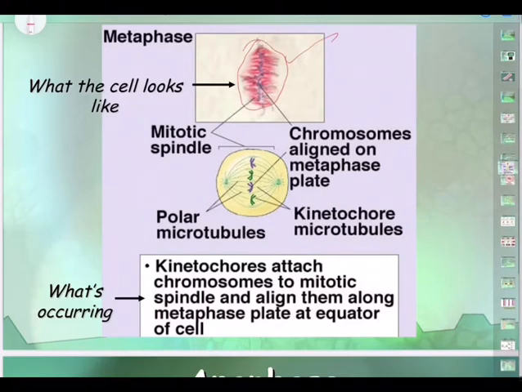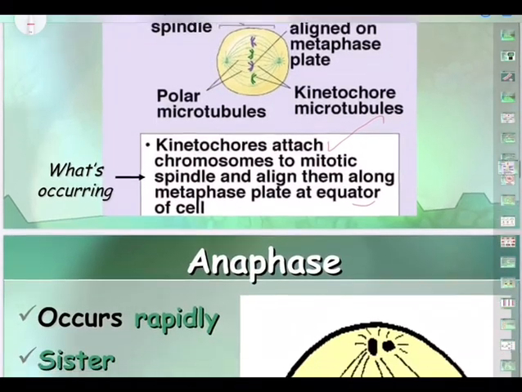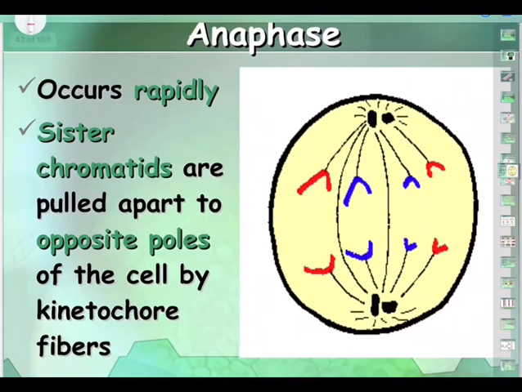When we review the metaphase, first and foremost, whatever else you are writing, don't forget this: presence of short condensed chromosomes in the center of the plate. That is the first character you must write. Kinetochores are attached to chromosomes. Mitotic spindle fibers align them, and the metaphase plate is at the equator of the cell. So you can see the microtubules, polar, kinetochores, and most important, the chromosomes lying in the center.